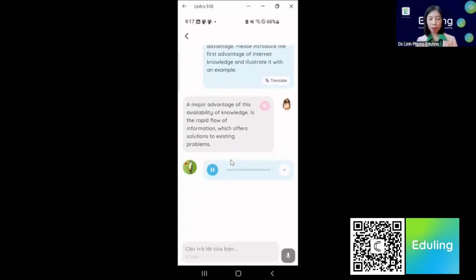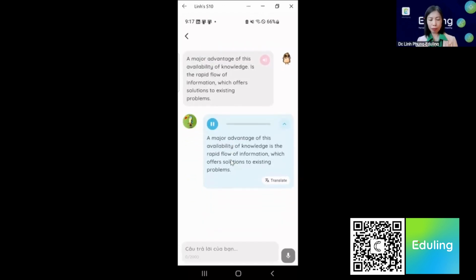So you can see that because when I talk, the punctuation is not transcribed correctly, so it corrects me by giving me a more correct written sentence. So this is an example of a correction that the AI provided me. Okay, thanks.